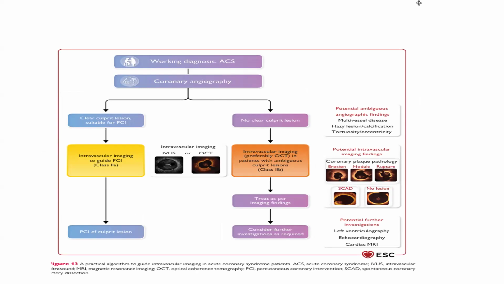If there is no culprit lesion, then intravascular imaging in a patient with an ambiguous culprit lesion, treat as per imaging findings and consider further investigation if required. Intravascular imaging means intravascular ultrasound and optical coherence tomography.